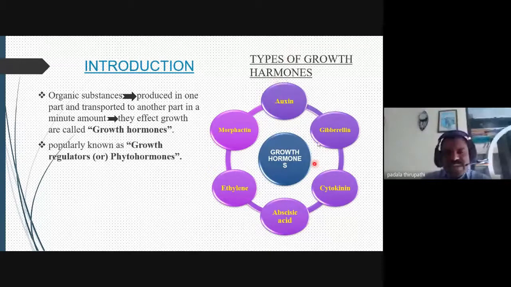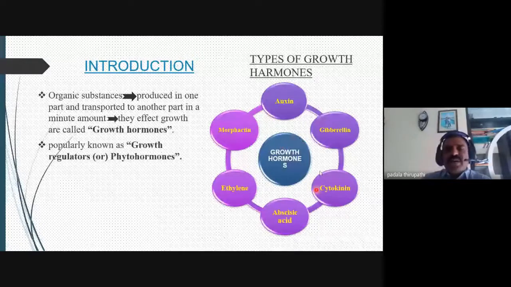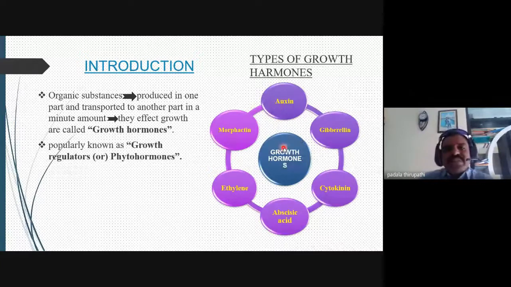Each hormone or plant growth regulator is made up of different organic chemical substances, which are produced in different parts of the plants, and the mode of action varies from the region of synthesis. They are transported through phloem or xylem, and beside tissues or cells they affect different physiological functions.